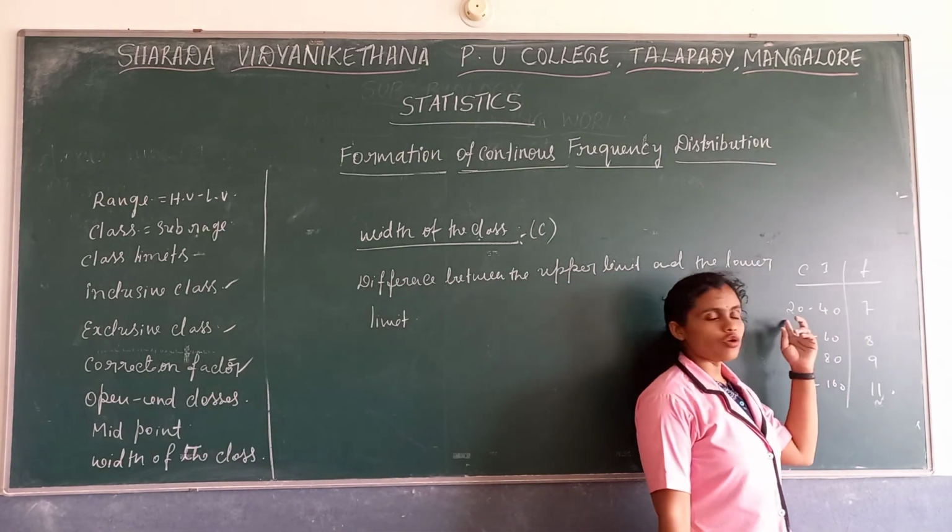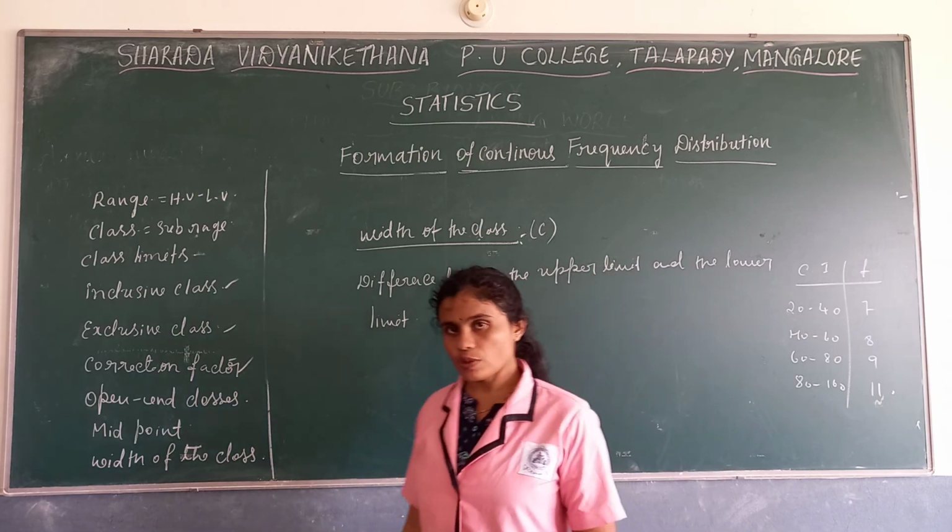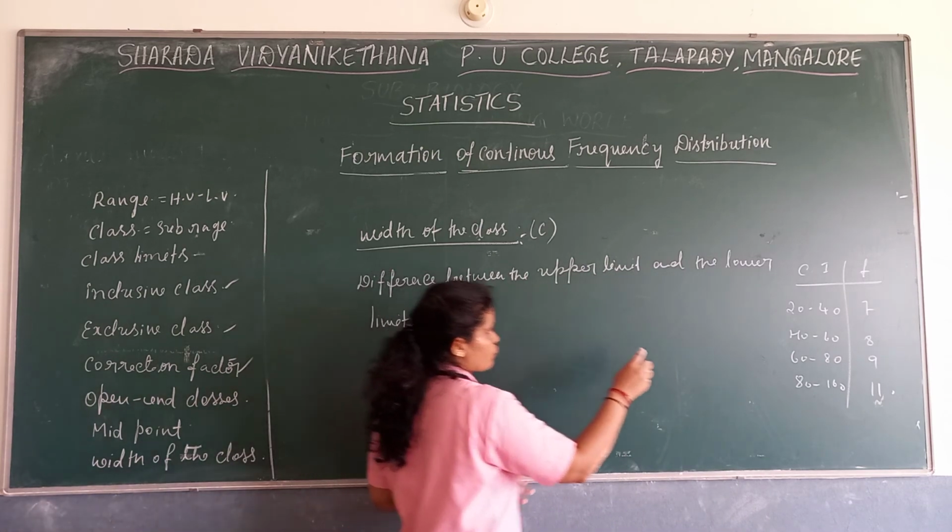What is the difference? 40 minus 20. What is the difference? 20. So that is the width of this particular class.